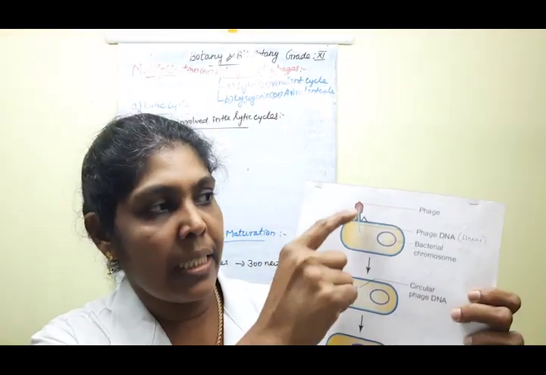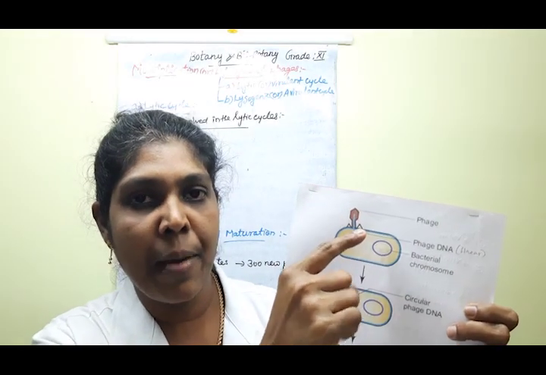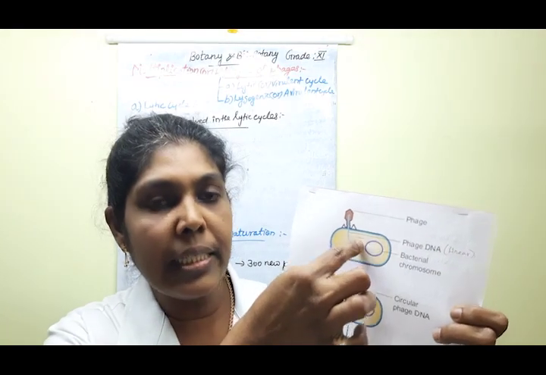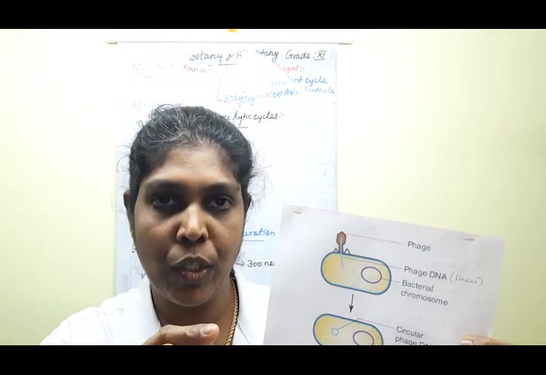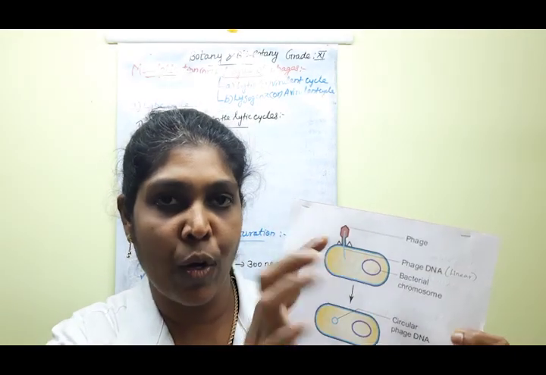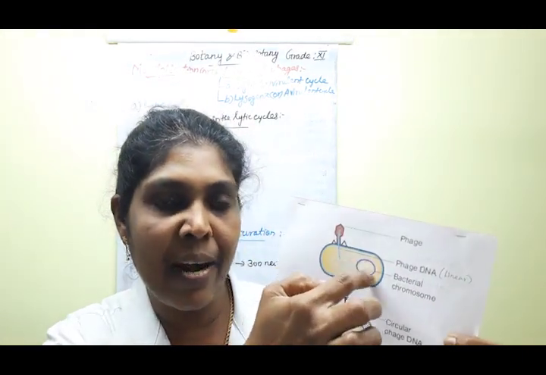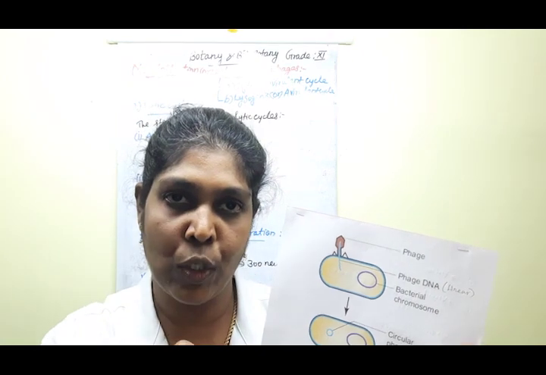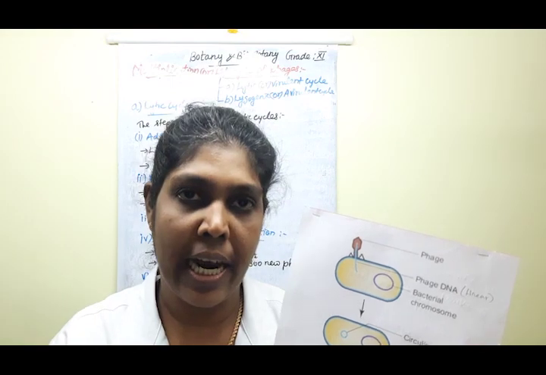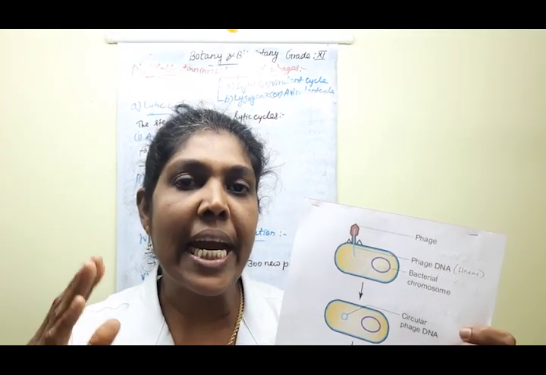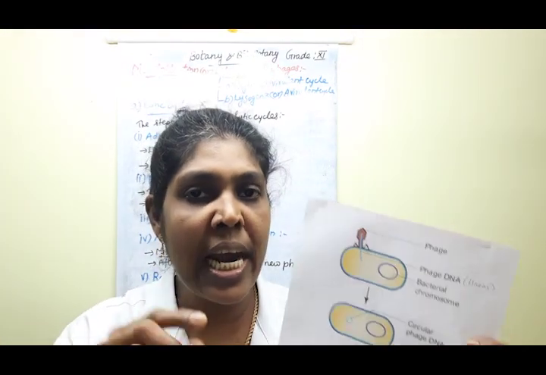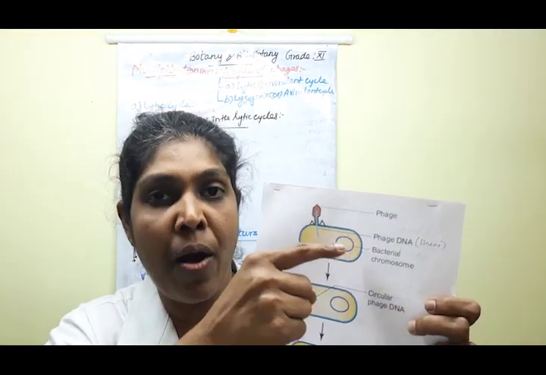Lysogenic cycle means the phage DNA particles enter into the bacterial chromosome. The integrated form with the bacterial chromosome is known as the lysogenic cycle. It is not an independent form of phage particle developing, children. Only this integrated form.